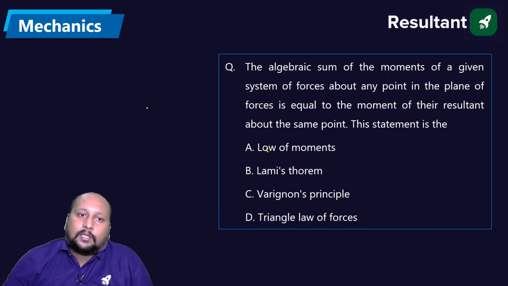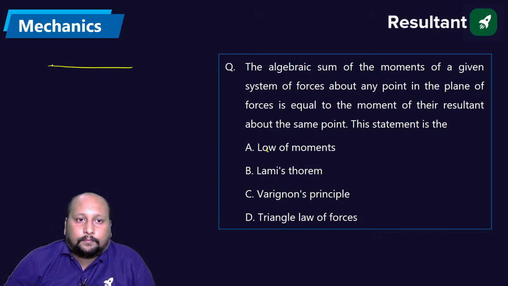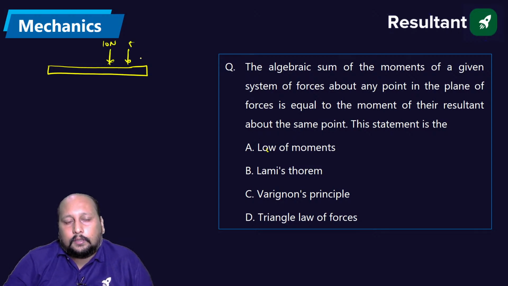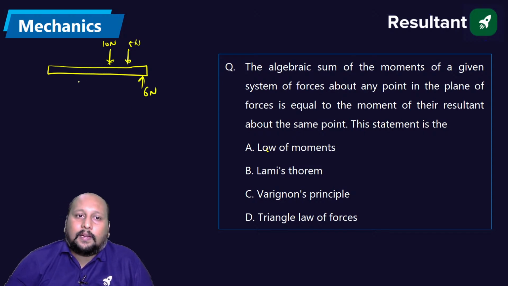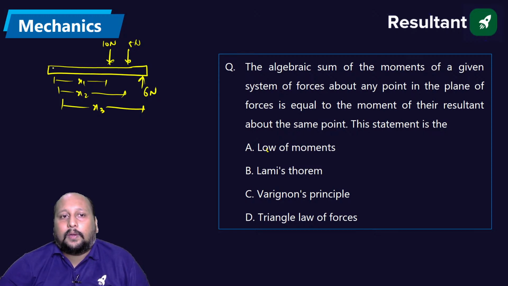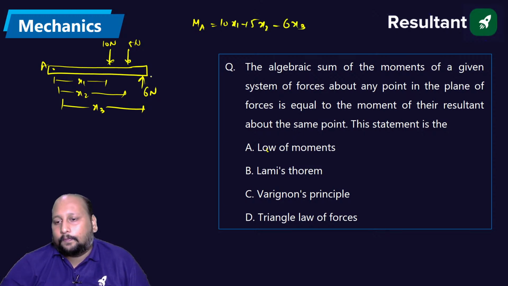Algebraic sum of all. Let us suppose I'm having a rod with forces, let's say 10 Newton, 5 Newton and let's say 6 Newton, at distances x1, x2 and x3. If I calculate the individual moment about, let's say, point A, that is equal to 10 into x1 plus 5 into x2 minus 6 into x3.